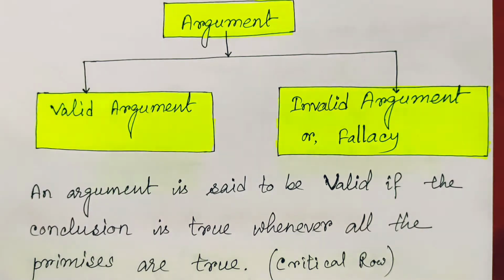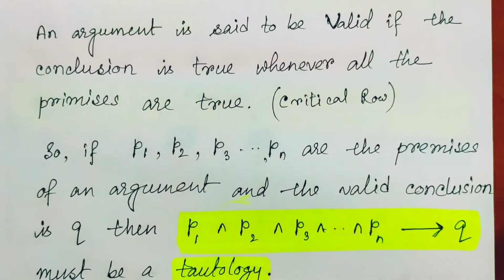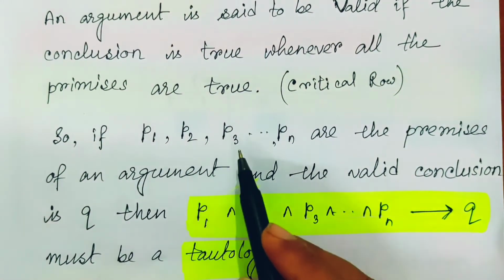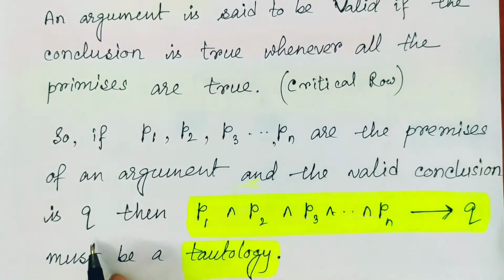So what does it mean? In the argument, whatever statements are given, the previous statements are all the premises. If all those individual premises are true, and for all those true premises we find that our conclusion is also true, then we can say the argument is valid. Well, with an example we will also verify the validity or fallacy of an argument. So here a general example: suppose P1, P2, P3, Pn are all the premises and Q is the conclusion. Then what happens?